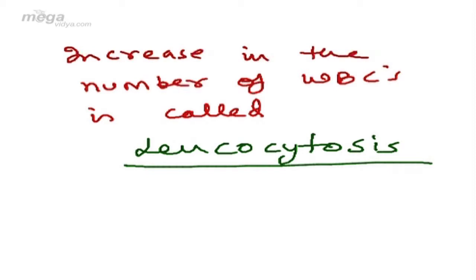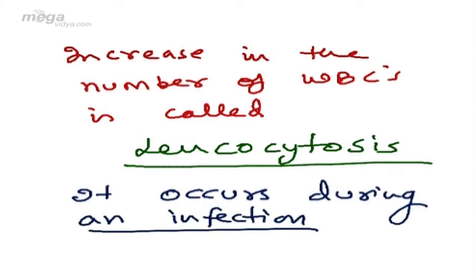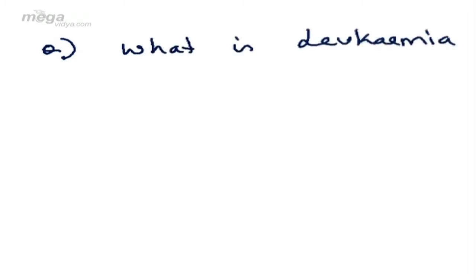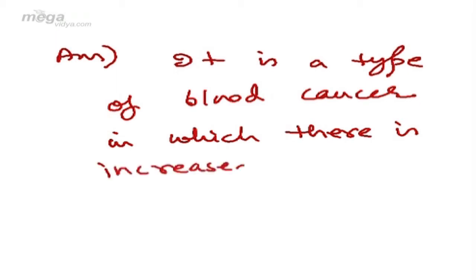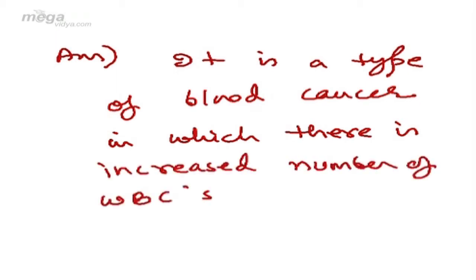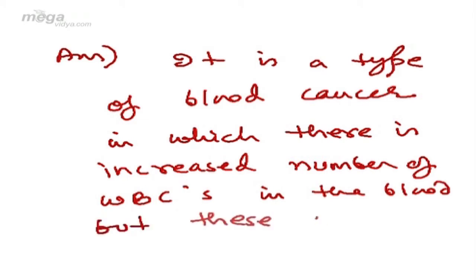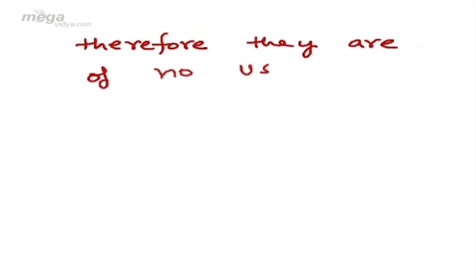Increase in number of WBCs is called leukocytosis. Increase in WBCs occurs during an infection in which these increased WBCs help the immune system to fight against the diseases. If I ask you another term in the form of a question, suppose I give you a question, what is leukemia? I'll directly come to the answer. Answer will be, it is a type of blood cancer in which there is increased number of WBCs in the blood, but these WBCs are immature, therefore they are of no use.